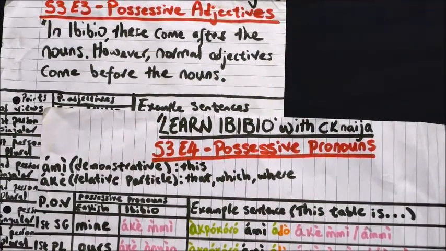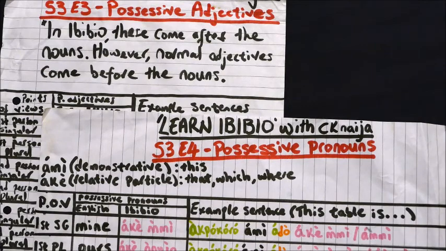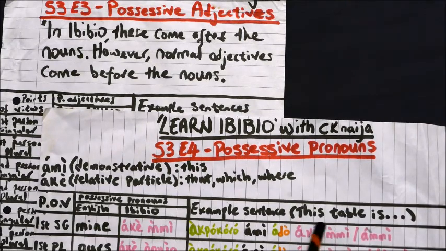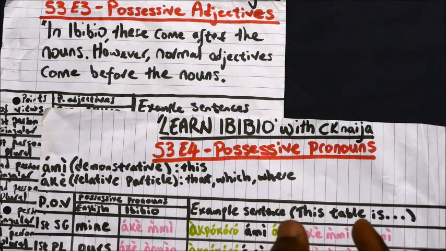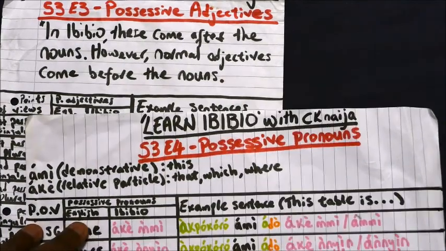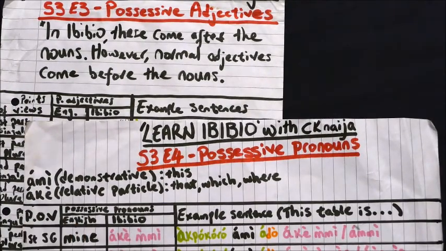Another thing about possessive pronouns in Efik-Ibibio is the fact that they can in most cases be amalgamated. So rather than saying these two words, what we can do is block out this bit, the ke, and then amalgamate these two words together. So we get rid of this and then we put this together. You can either say abokoro ami ado akemi, or you can say abokoro ami ado ami.